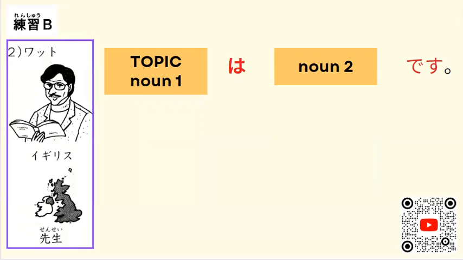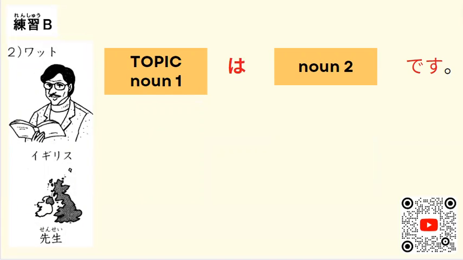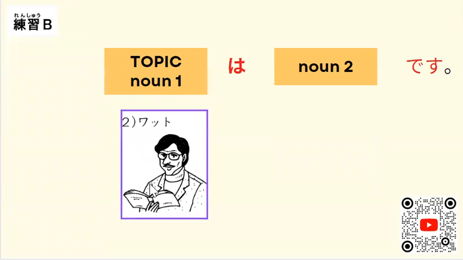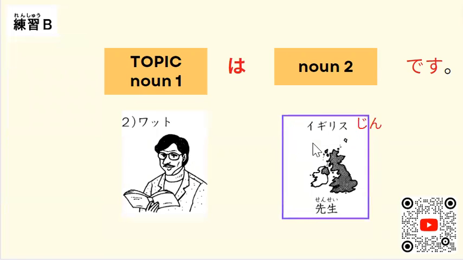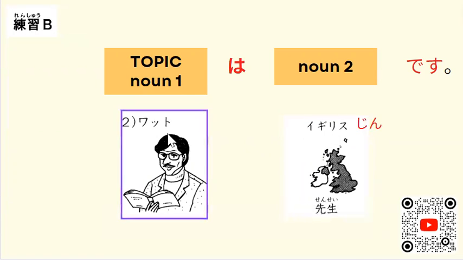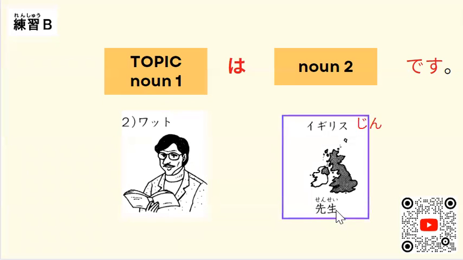We can see here, 先生。Okay, let's plot the information. ワットさんは、です。So we have here two pieces of information. So, ワットさんはイギリス人です。Another information about ワットさん。ワットさんは先生です。いいでしょうか、皆さん。Okay, let's go to the next slide.